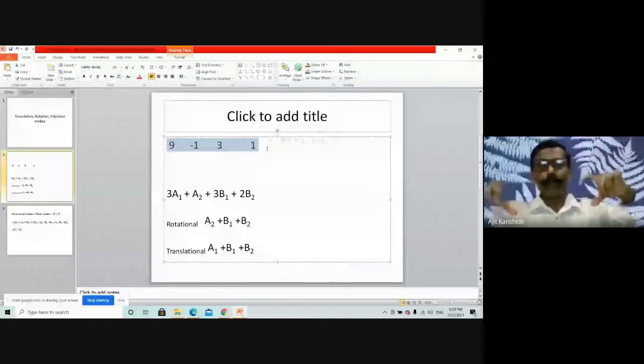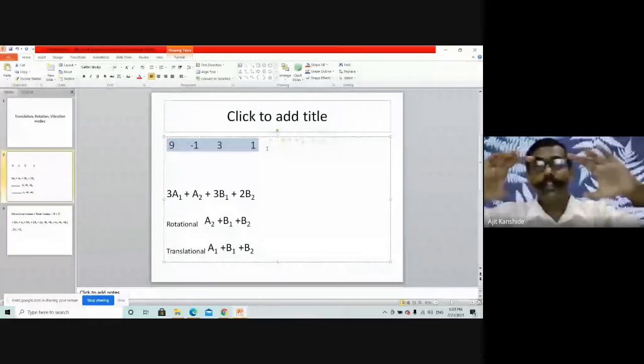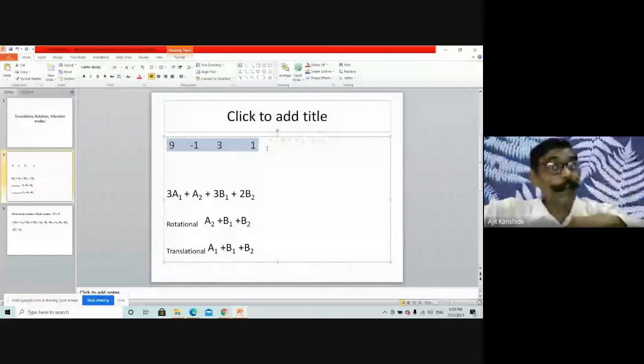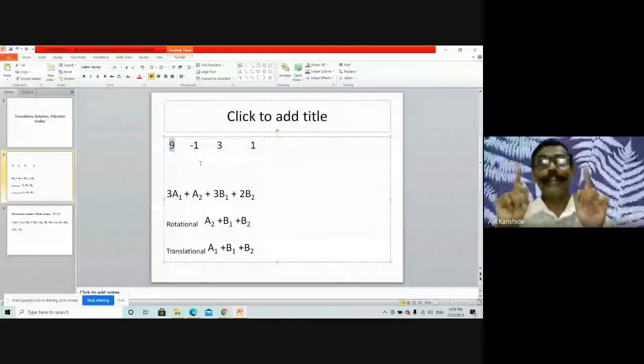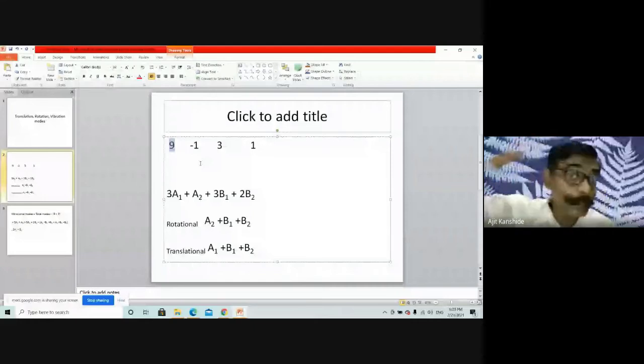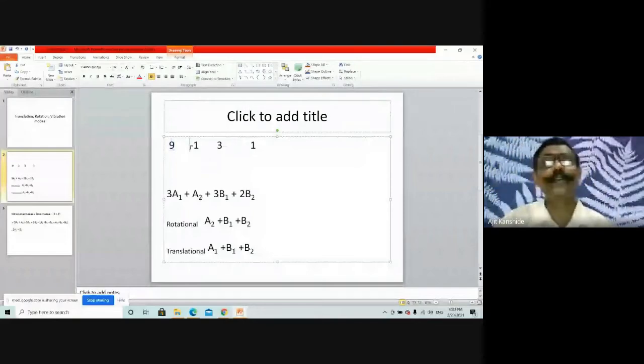That's a water molecule. You have to perform the identity operation. How many atoms are undisturbed, unshifted? 3. So 3 into the character for identity. What is the character for identity? 3. 3 into 3, 9. Therefore 9 came here for the identity. C2 operation: how many atoms are undisturbed? Only 1. That's oxygen, which is undisturbed. So 1 into the character for C2, which we discussed, that is minus 1. Similarly sigma yz: the character is 1, because only 1 atom is undisturbed. And in sigma xz 3 atoms are undisturbed and the character is 1. So 3. So 9, minus 1, 3, 1 is the reducible representation.